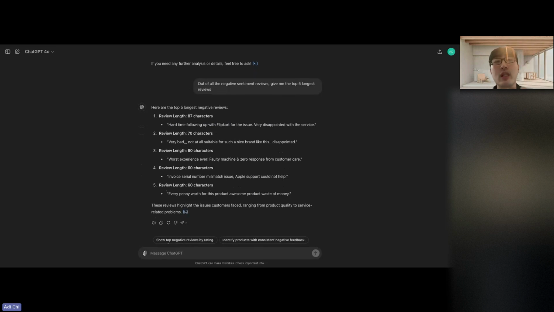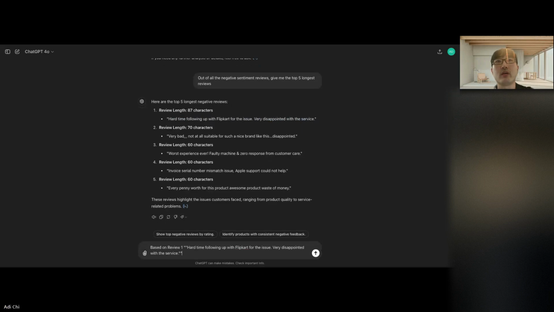But to take it further in relation to customer support, using this information I might say, okay, based on review 1, because this one is 1, I'm just taking this one right here: hard time following up with the Flipkart for the issue, we're very disappointed with the service. If I want to take it further, I might copy and paste this. So, based on review 1, and I copy paste that.